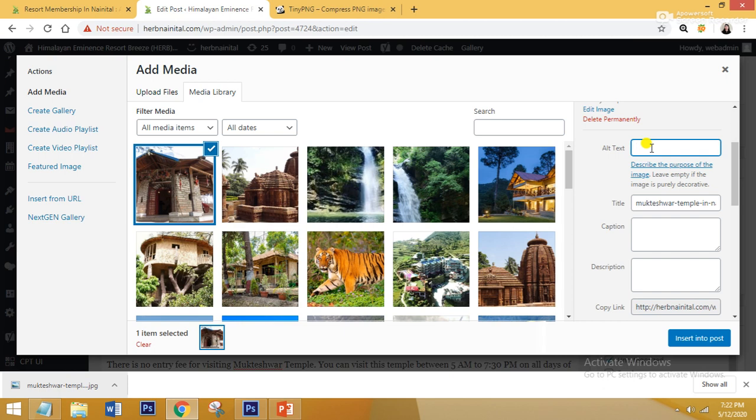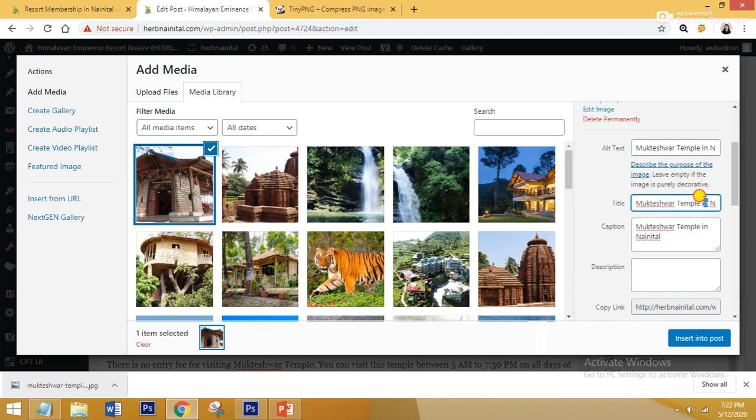So here you have to give alt text, which I will give as Mukteshwar temple in Nainital, because it represents my image. And the same title I will give, and the same caption. However, you can give a different title and a different image caption also, as you can give here.